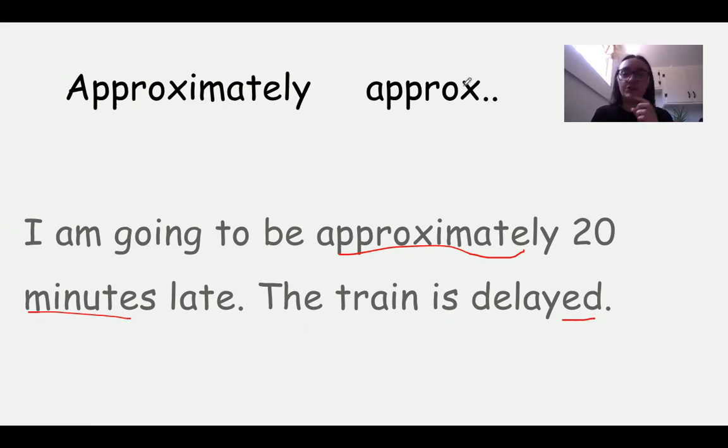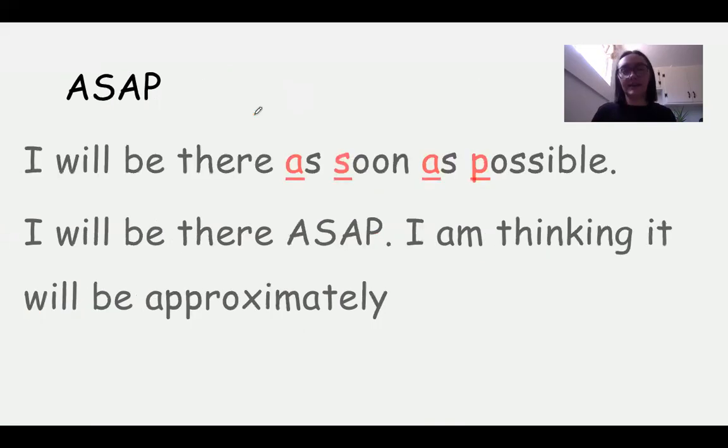Approx is the shortened word. But if you're saying it to somebody, you want to say approximately. If that's too big of a word, you can just say about. I am going to be about 20 minutes late.